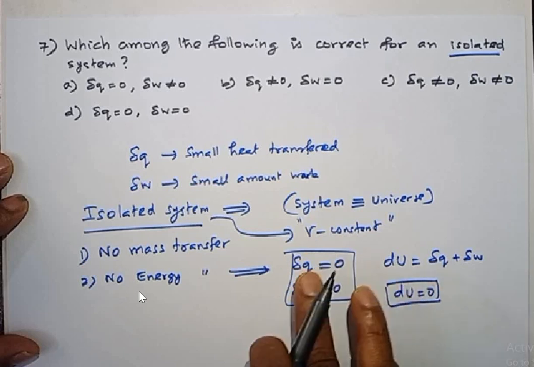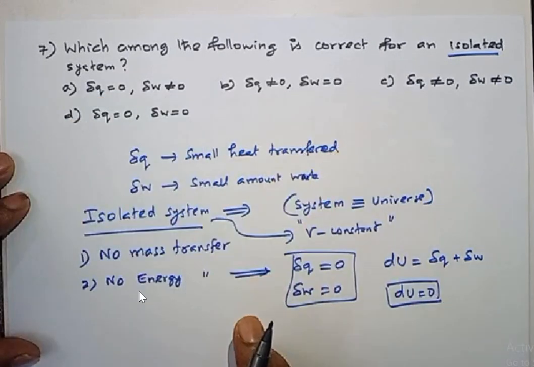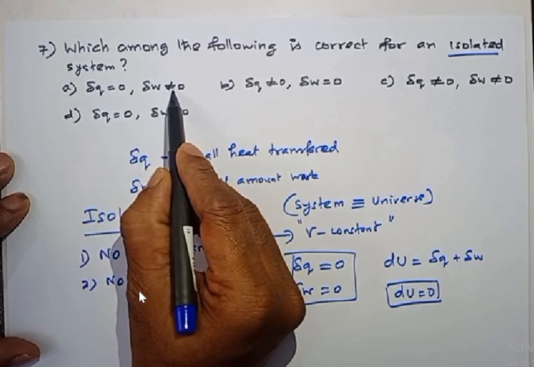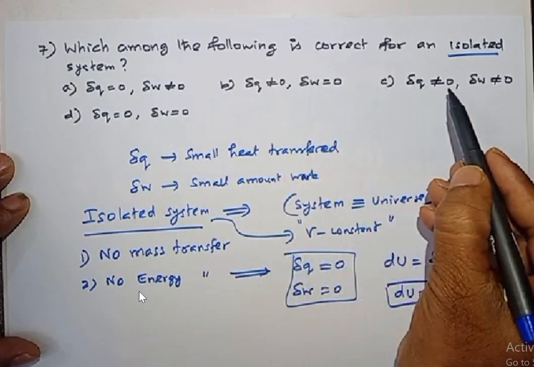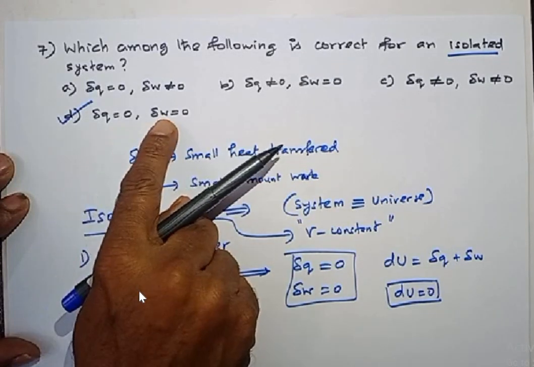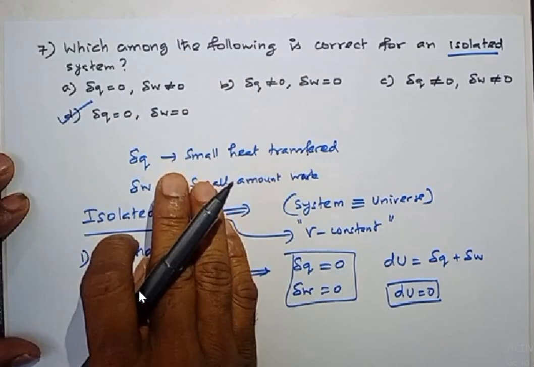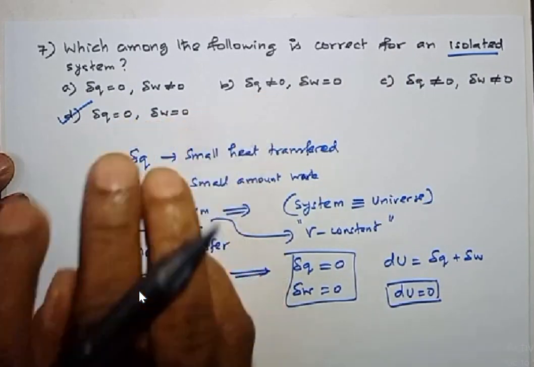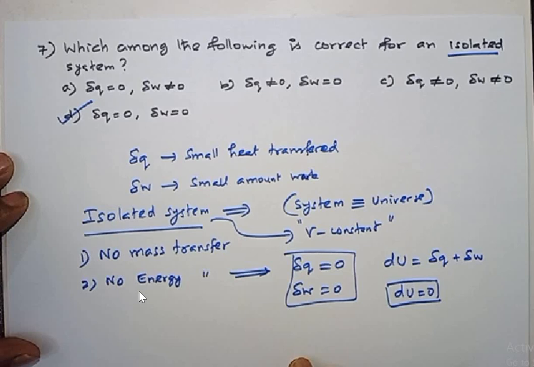Now, keeping this information in mind, just go through the options. In option A, del Q 0 is correct, but del W not equal to 0 is given. Similarly, just go through all the options. Yes, it is very clear. In option D, del Q and del W both are 0. So this is the correct option. For an isolated system, both del Q and del W should be 0. Yeah, this is question number 7. Now, let me move on to question number 8.